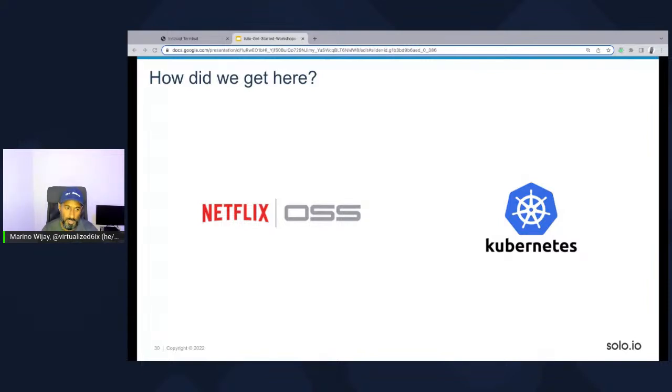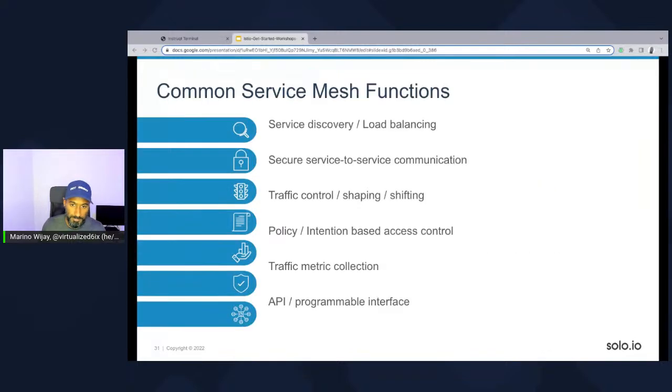Netflix worked on a project to create service mesh-like functionality, but they did so using something called the Envoy proxy alongside Kubernetes. Now, Envoy is a proxy that we'll see as a recurring theme within the Istio service mesh, because it is what we call the Sidecar proxy inside of a mesh, as well as being used in something called the Istio Ingress Gateway.